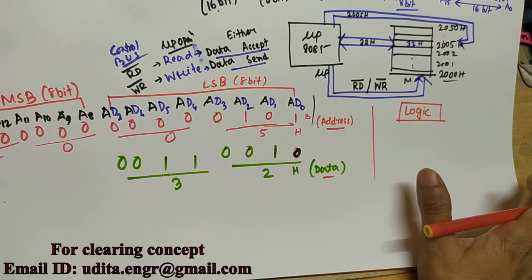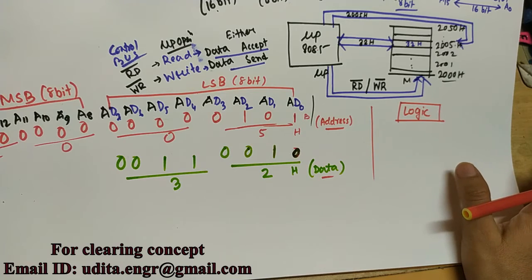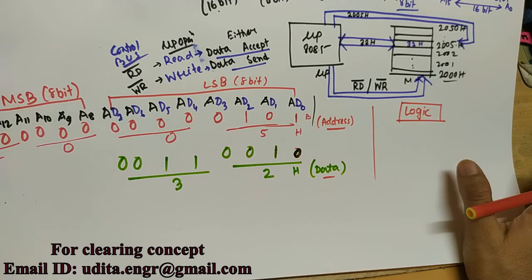Now let's clear the doubt about what logic is going on in the operation of the system bus.